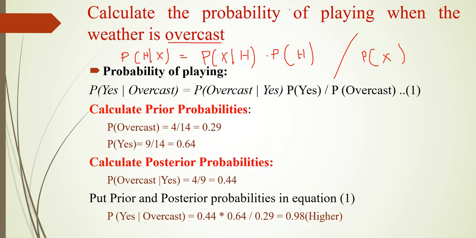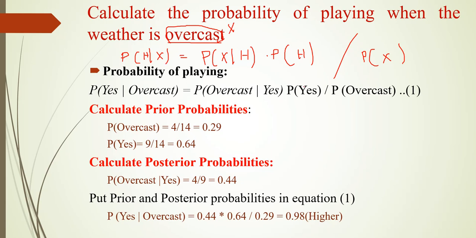Okay. So overcast is what? It is our attribute X. Okay. So P of H by X. First let us calculate for yes. Yes, when the weather is overcast, they will play. After that we will calculate when the weather is overcast, they will not play.